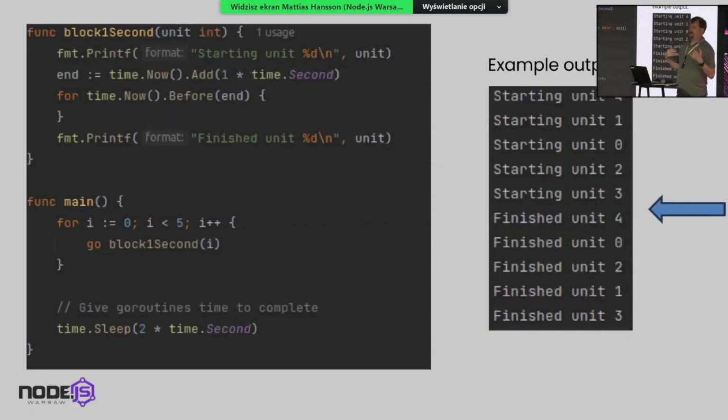So, I'm showing you a program which is a little bit absurd, but it would be much more absurd on Node.js. We have this function that says block 1 second, and it does exactly what it says. It's not like a sleep or anything. It's not like we just give up some time. It's actually, as you can see here, dead looping the CPU.